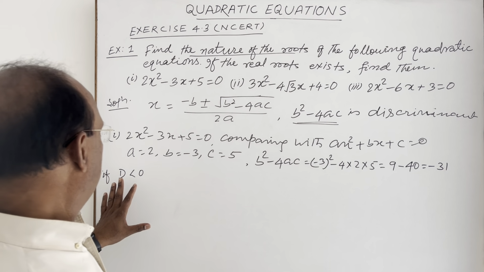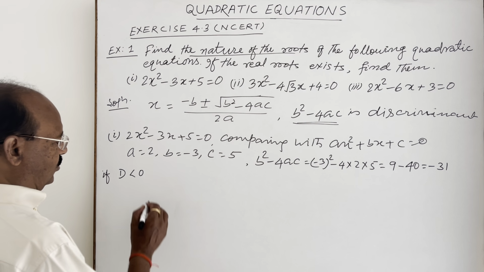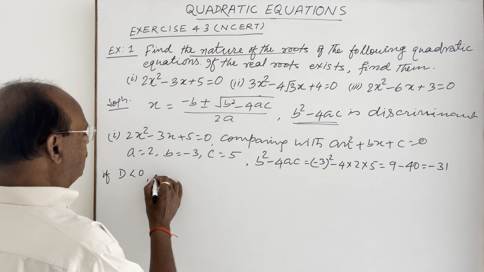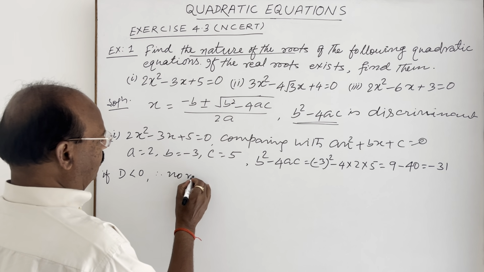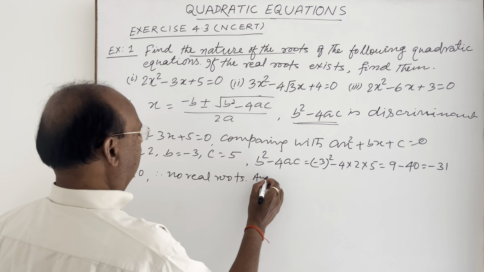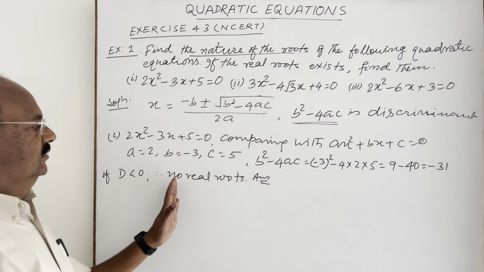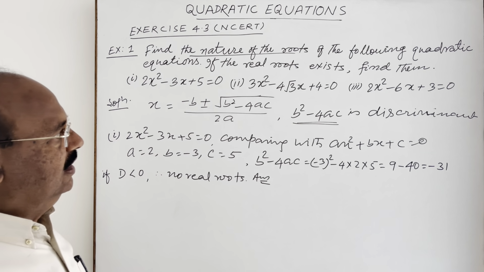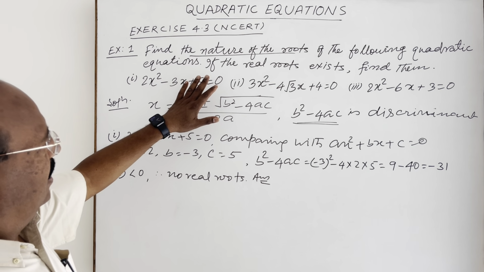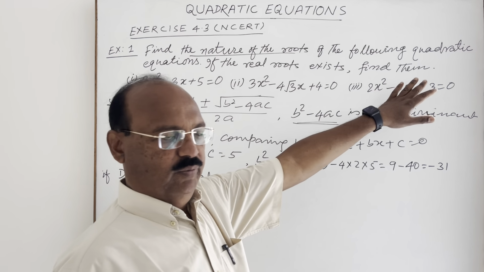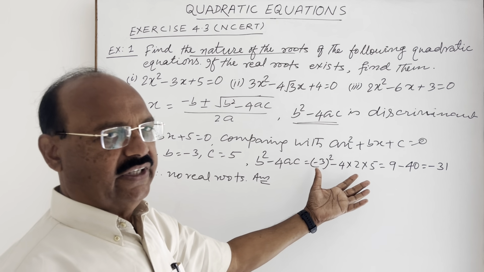That's why here as value of d is less than 0, we are having no real roots. So therefore no real roots. This is the answer. If roots would have been real, we are asked to find them. But here roots are not real, so nothing to do.